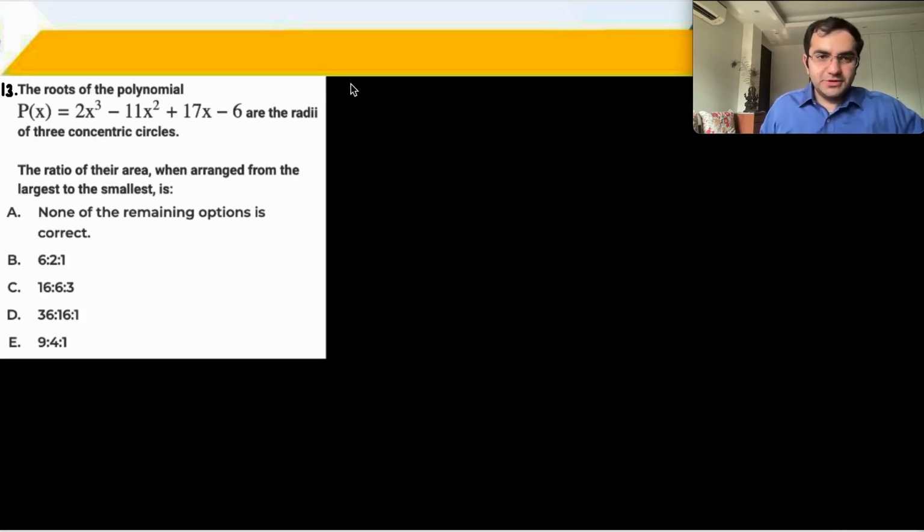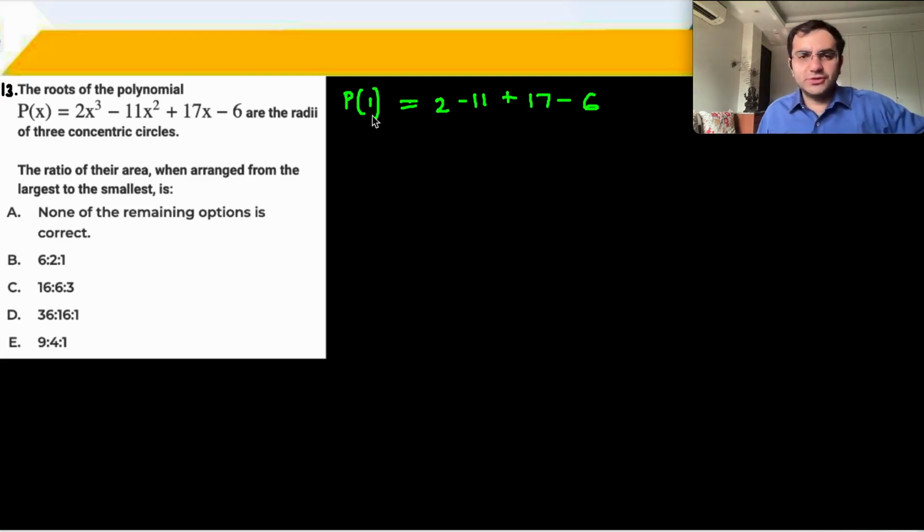Next is question number 13. You have the roots of a polynomial, which are the radii of three concentric circles, means they will be positive real numbers, but really let us hope that one of them is an integer. ठीक है. तो let us calculate P of 1. P of 1 कितना आ जाएगा? 2 minus 11 plus 17 minus 6. So this is not 0. तो ये 1 is not a root of this particular expression.